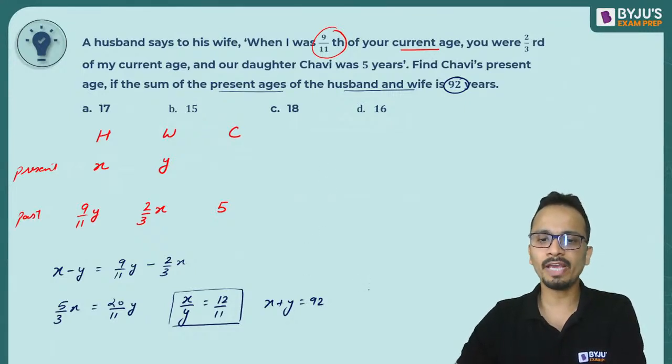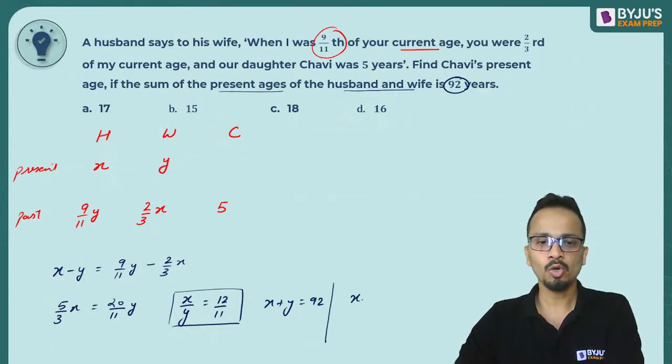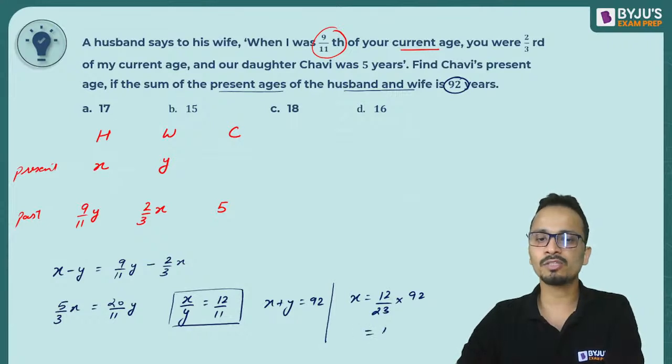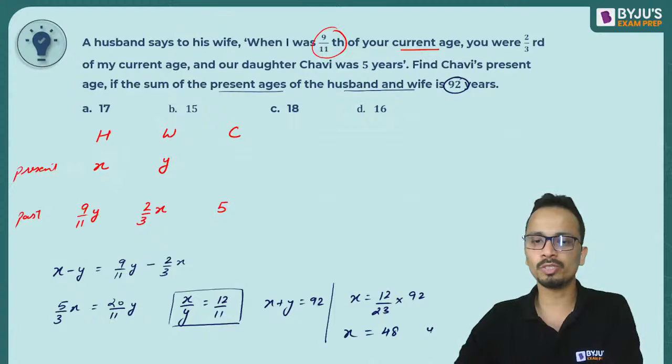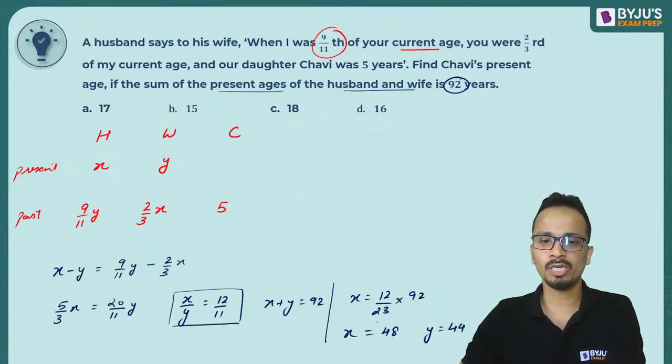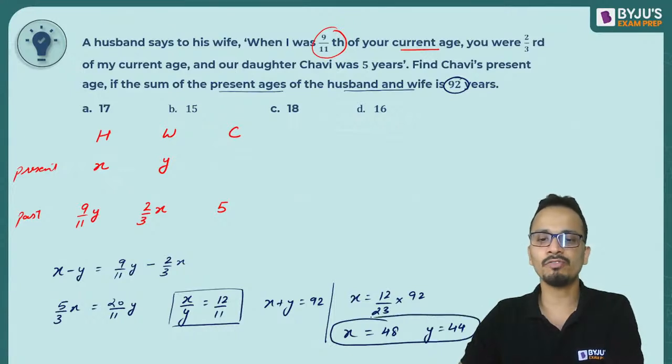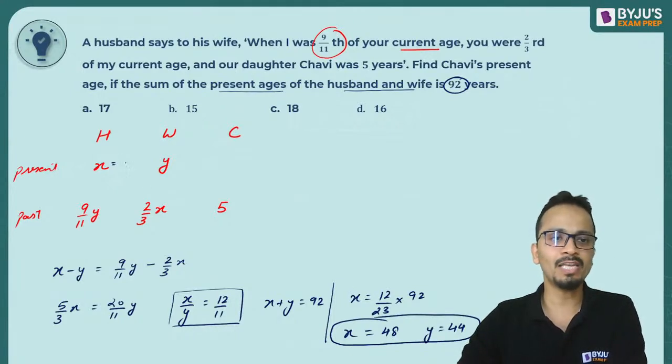So the value of X here will be equal to 12 upon 23 into 92. So that is 48, and the value of Y will be equal to 92 minus 48, that is 44. So these are the present ages of husband and wife. So the value of X is 48 and the value of Y is 44.